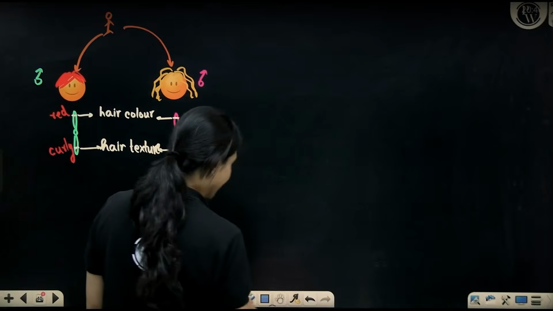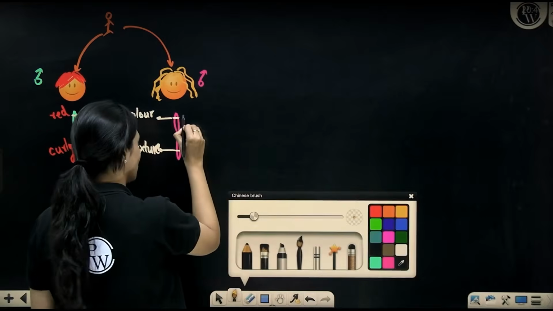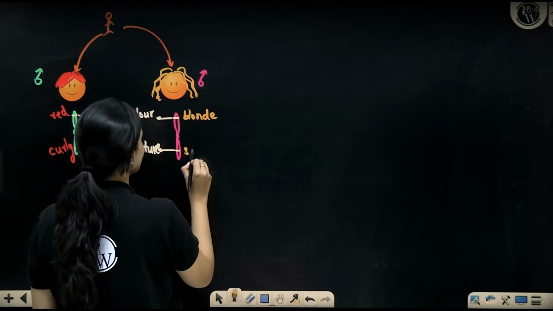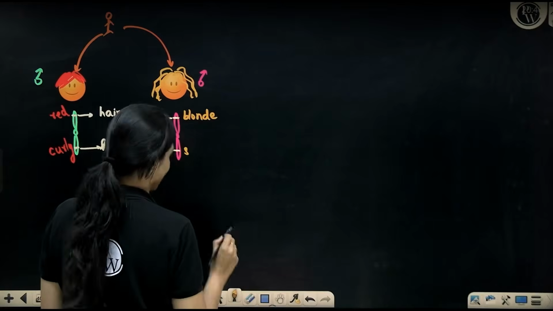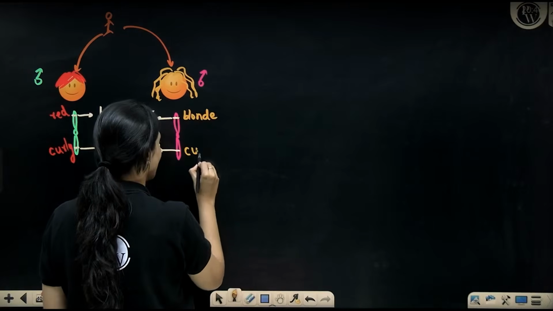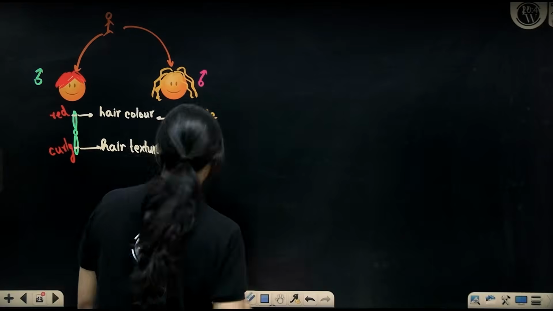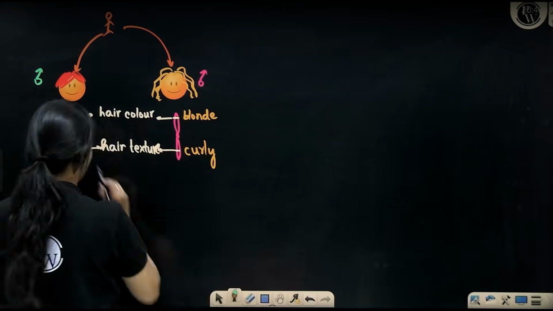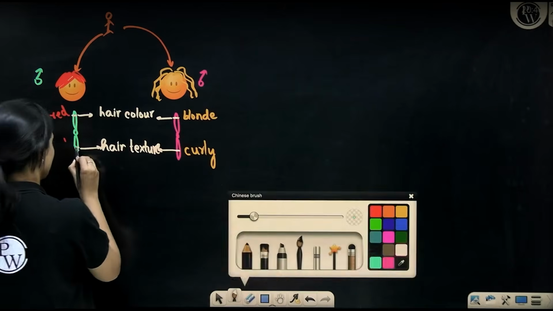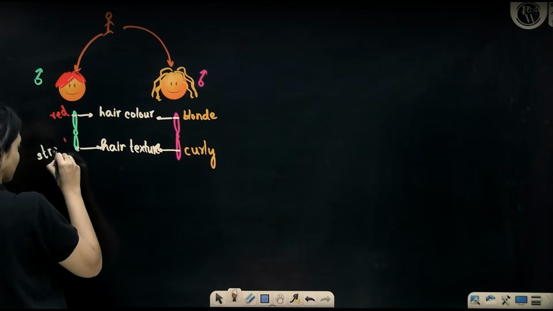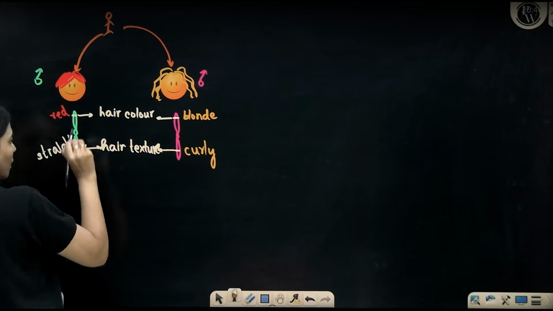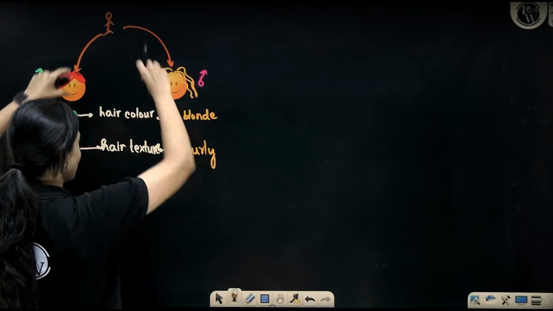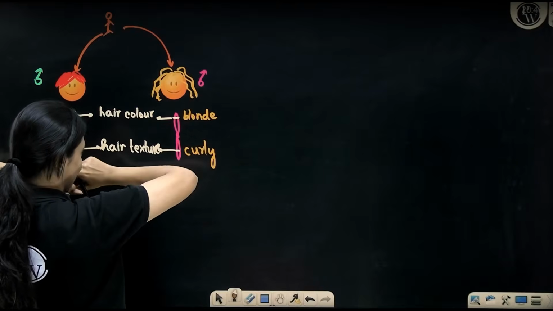The woman on the other side in her chromosomes will have information for blonde hair that is straight or what? Curly. So this guy had straight, no? Sorry, I mixed it up. This woman is curly. This guy has straight hair. Okay. So this person has both of these chromosomes inside his cells.